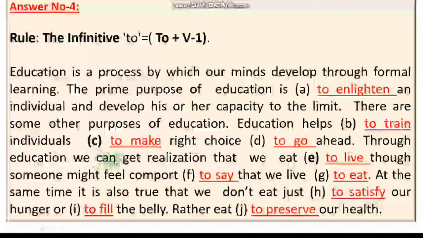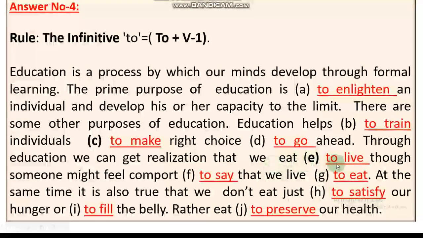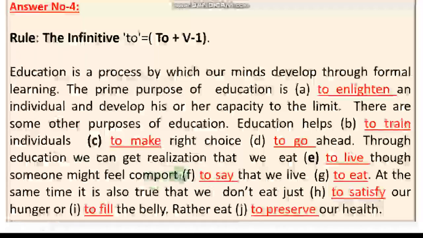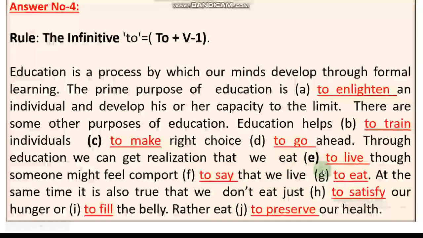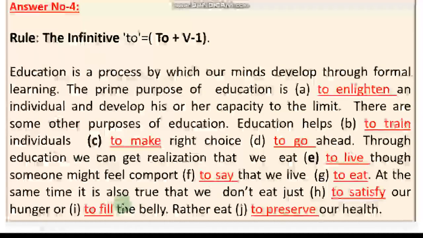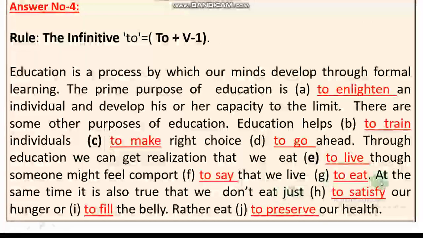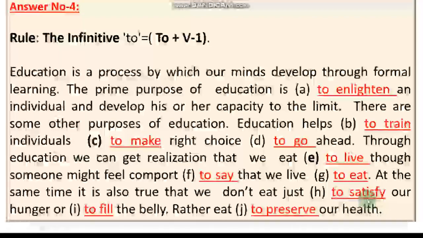Through education, we can get realization that we need to live. To plus V1. Though someone might feel compelled to say, to plus V1 equals infinitive form, that we live to eat. At the same time, it is also true that we don't eat just to satisfy, to plus V1, to satisfy our hunger or to fill the belly. To plus V1, rather eat to preserve our health. Dear students, just focus on the use of the infinitive; this passage has been used in that way.